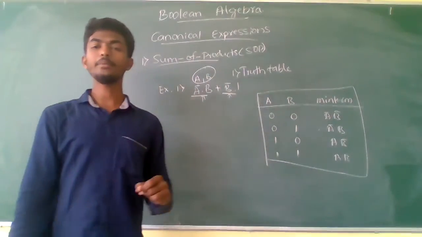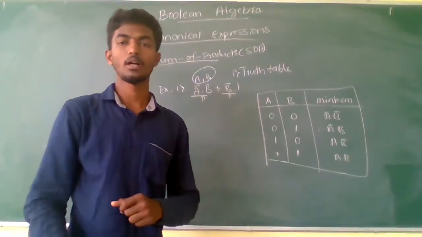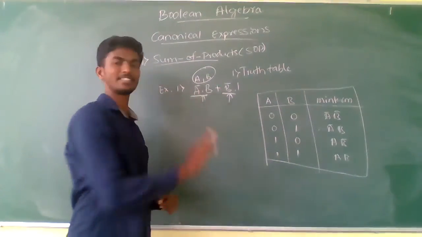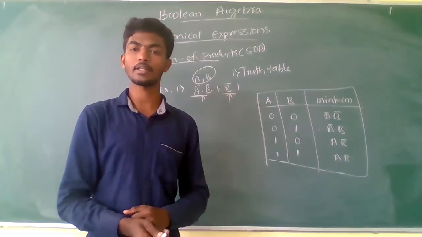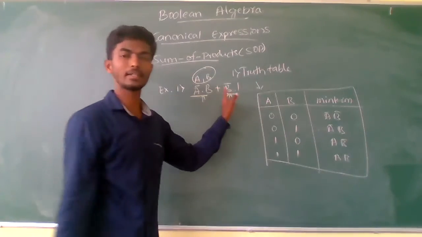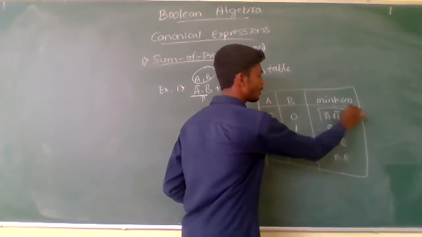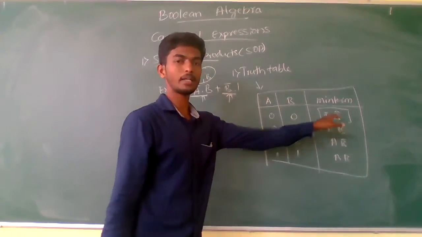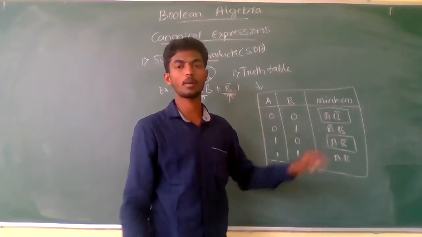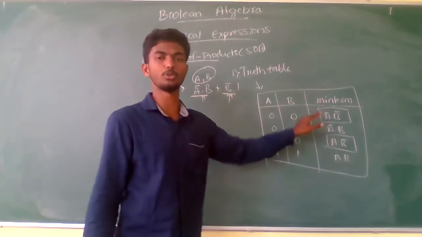So when you choose the min term method to solve the expression, you need to first observe the product terms here. Just leave the min terms as they are and, observing the product terms, compare the product terms with the truth table to see where this product term is available. It is available in the truth table here, B bar, and this is also B complement, and the other two do not contain the B complement. So replace this product term with these two.